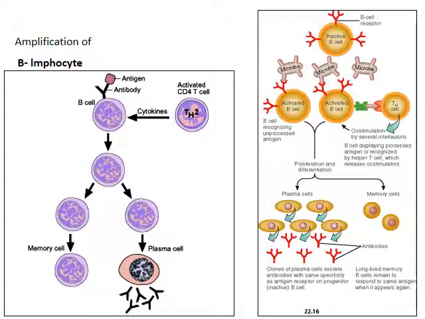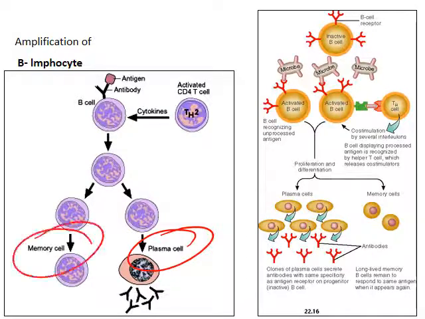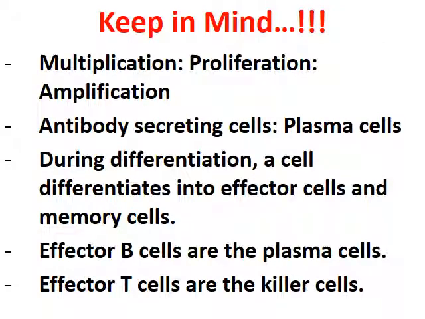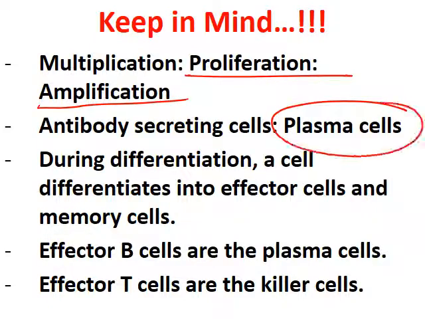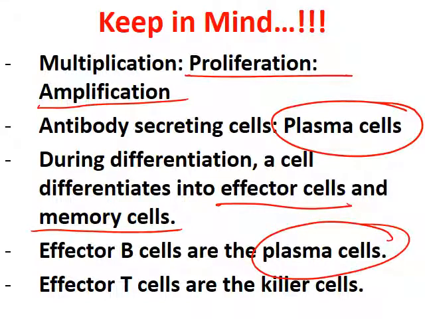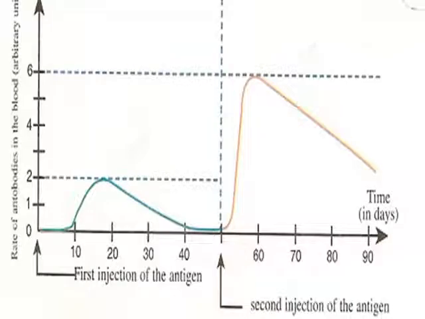The figure just shows the amplification of B lymphocyte with developed plasma cells or memory cells. Keep in mind, proliferation means amplification. Antibody secreting cells are called plasma cells. During differentiation, a cell differentiates into effector cells and memory cells. Effector B cells secrete antibody and are called plasma cells, and effector T cells are called the killer cells.